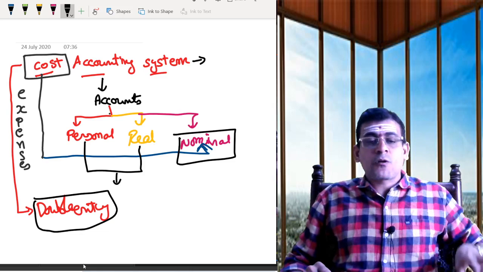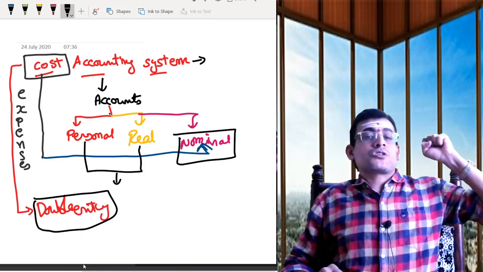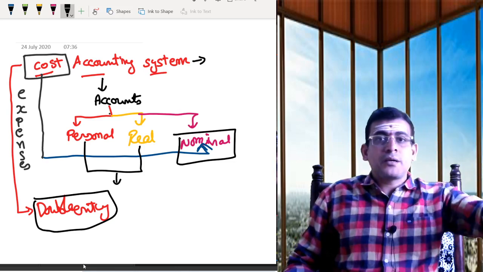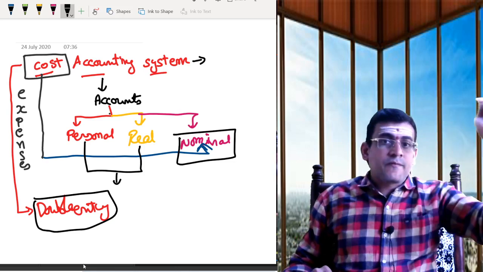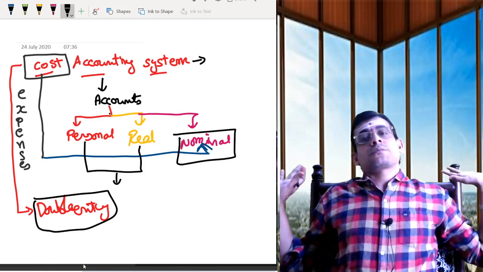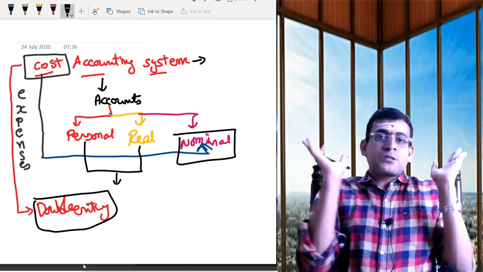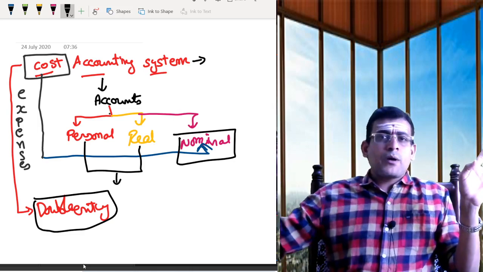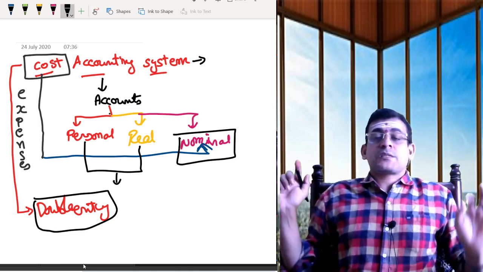We know the meaning of cost. We have discussed the meaning of cost. In a nutshell, in one word, cost is nothing but an expense. Whether you are a buyer, a manufacturer, a service receiver or provider, it's an expense. Expense for buying, expense for providing. So whatever it is, receiving or providing, it's expenses.